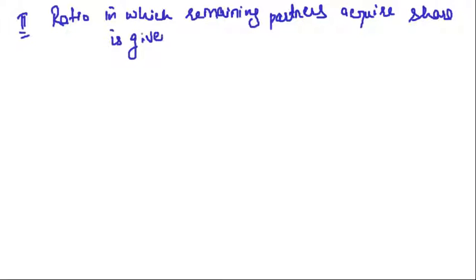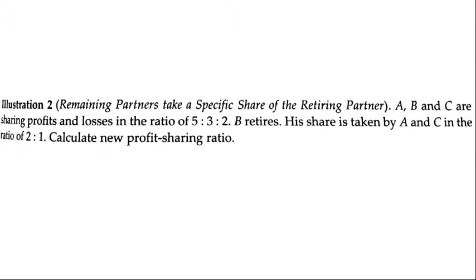We are given that the remaining partners are going to acquire the share of the retiring partner in a particular ratio and not in their old ratio, right? Let's see a practical problem on this. That will make things very clear for you, right?